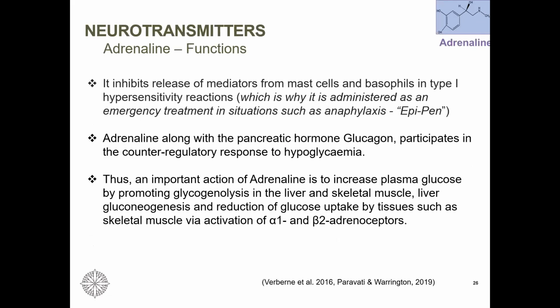It is also responsible for inhibiting the release of mast cells and basophils in type 1 hypersensitivity reactions. That's why it's used as the EpiPen. It also acts along with glucagon, and if somebody has a low blood glucose level, then it initiates gluconeogenesis, where we make glucose from glycogen. So it's very important in maintaining glucose level in the body. I'm assuming you can all recollect these pathways from your bioscience lessons.